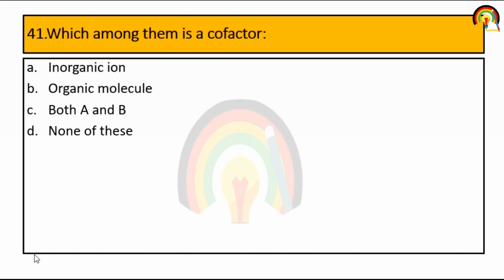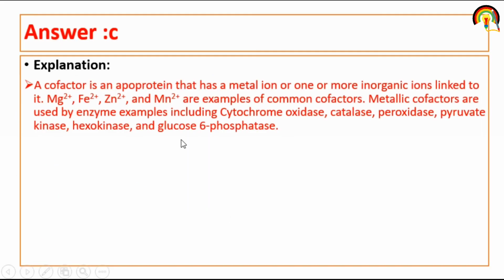Next question. Which among them is a cofactor? So a cofactor can be organic or inorganic. So it's the third one, both A and B. A cofactor is an apoprotein that has a metal ion or one or more inorganic ions linked to it.